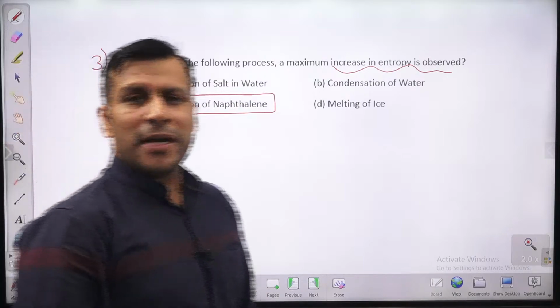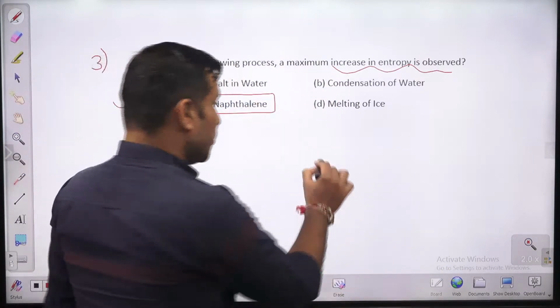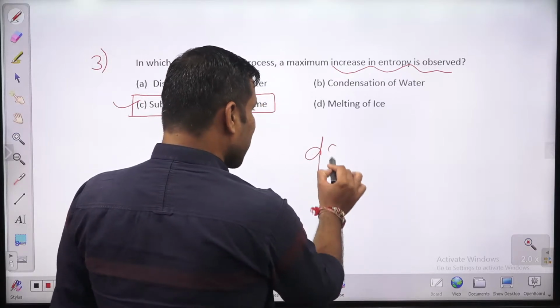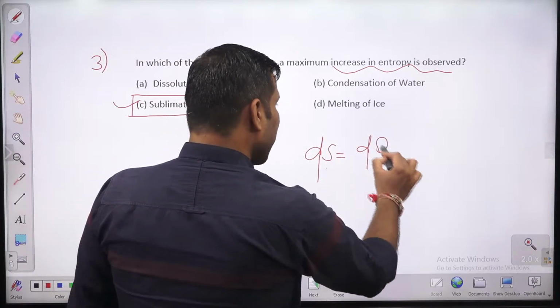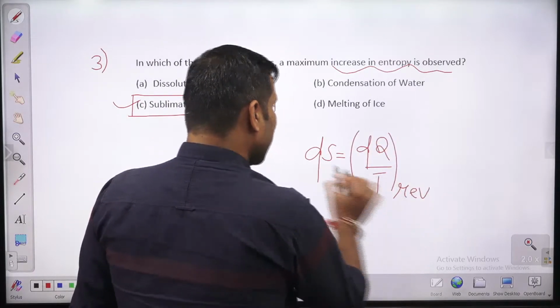Guys, what is entropy? Entropy is a measure of disorder or randomness, and for a phase change process, ds equals dq by T. We can write it as, for a reversible process, ds equals dq by T reversible.